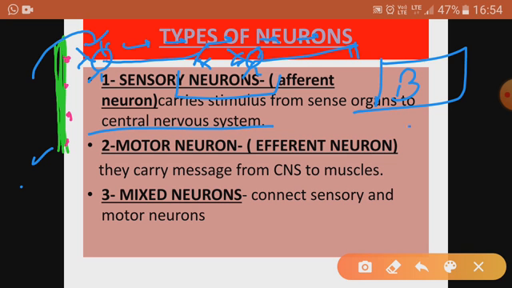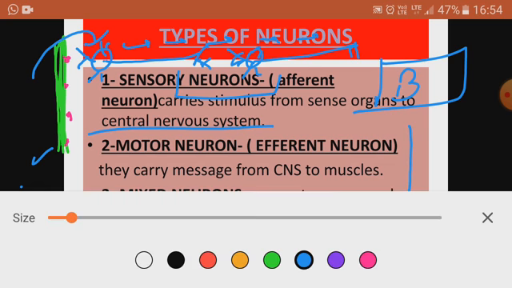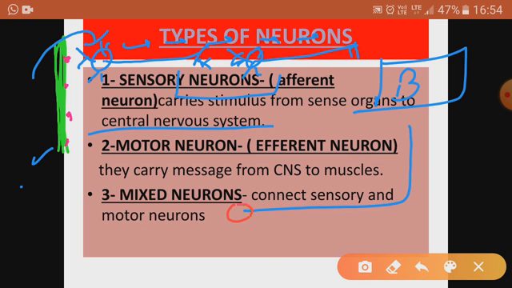Then it comes back from the brain after the brain does the processing work. Now another type of neuron receives the message from the brain. Such neurons are known as motor neurons.